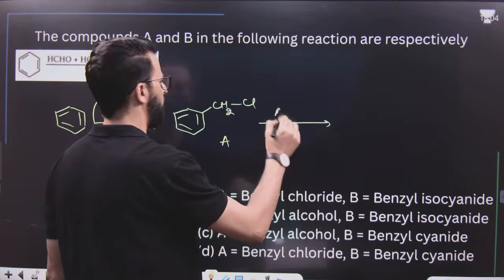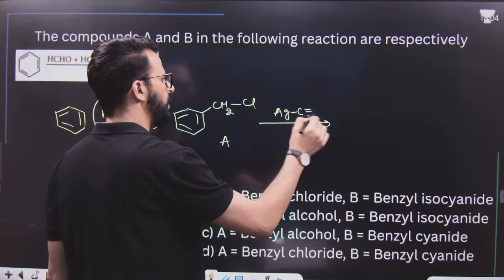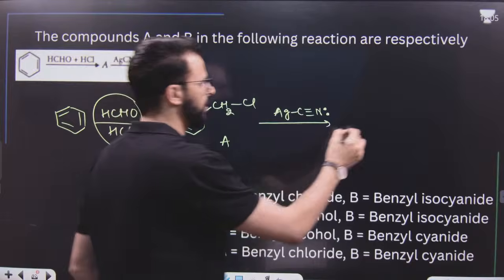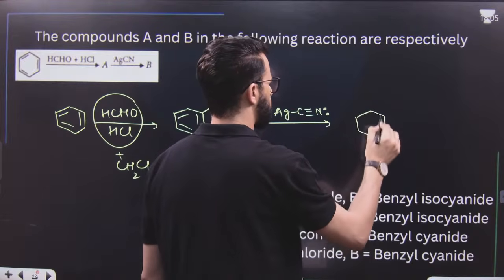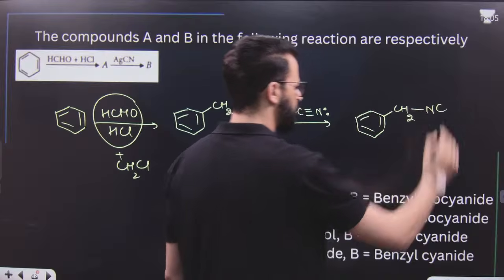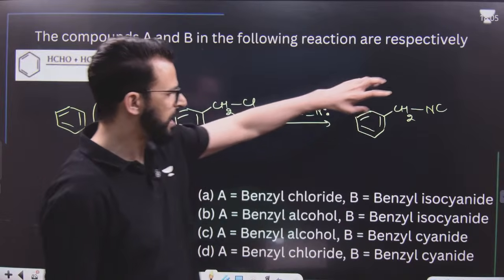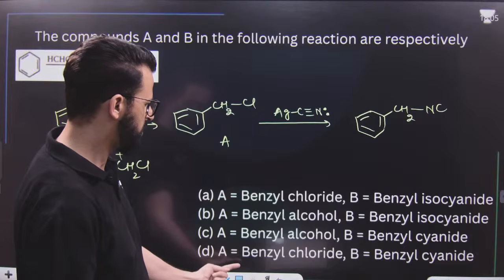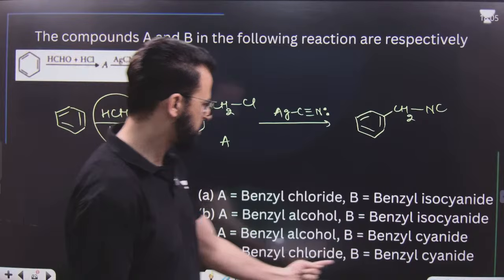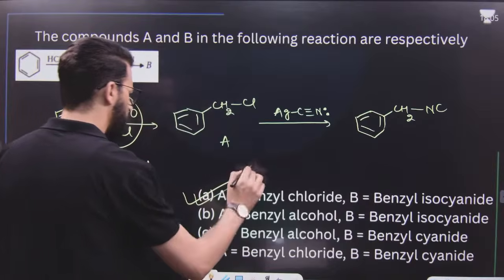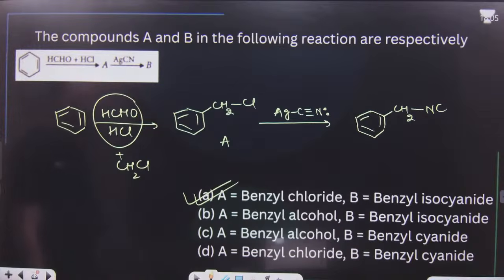After that, AgCN is a covalent compound, and N will attack and replace the Cl. So we will get CH2, and then NC, isocyanide will be formed. Benzyl isocyanide will be formed. First, benzyl chloride, this one, yes. But this says benzyl cyanide. No, this says benzyl isocyanide. Yes, it is option number A. Option number A is the right answer.